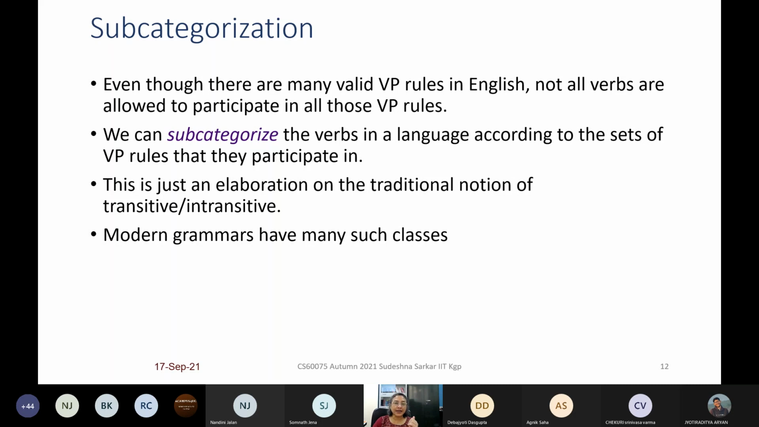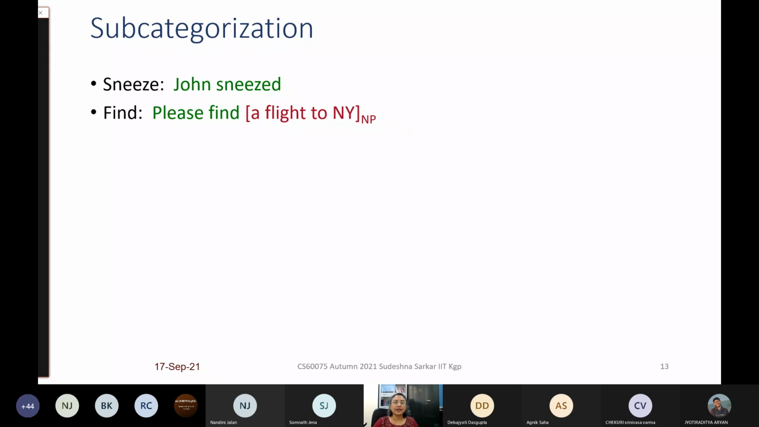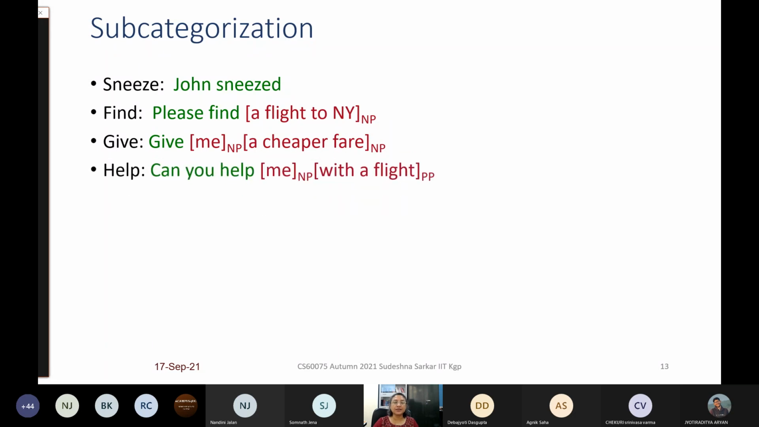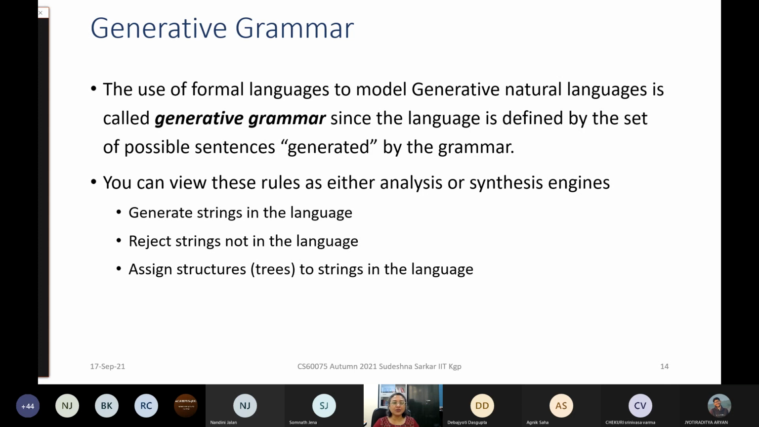So what one can do is have a subcategorization of the verbs and have different verb frames. And for each verb, they can specify which of the subcategorization frames they can take. So for example, sneeze is an intransitive verb. Find will need an object. Give will take two objects, etc. We'll not go into the details, just giving you a peek into this.